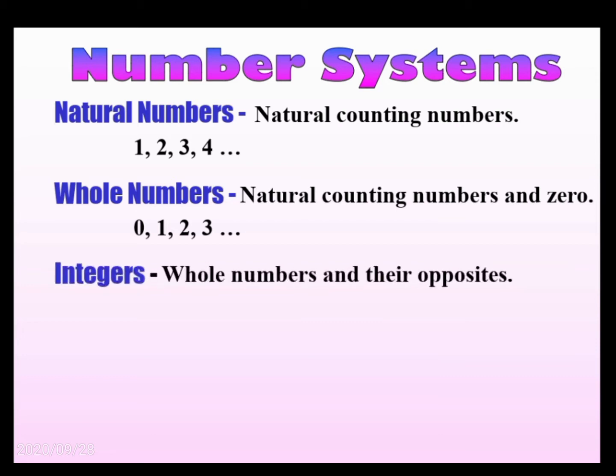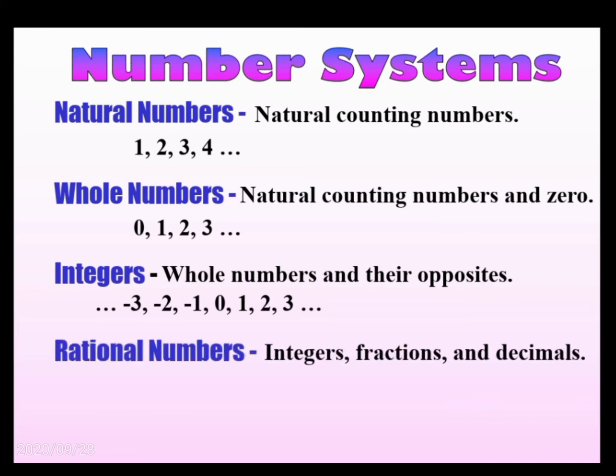Integers are just like whole numbers, however they contain negative numbers as well. Negative numbers are numbers smaller than 0. Just like whole numbers, integers do not contain fractions. Examples of integers are -8, -5, 0, 4, 17, 23. This set of integers is denoted by capital Z, and this set consists of 0, plus minus 1, plus minus 2, plus minus 3 and so on.